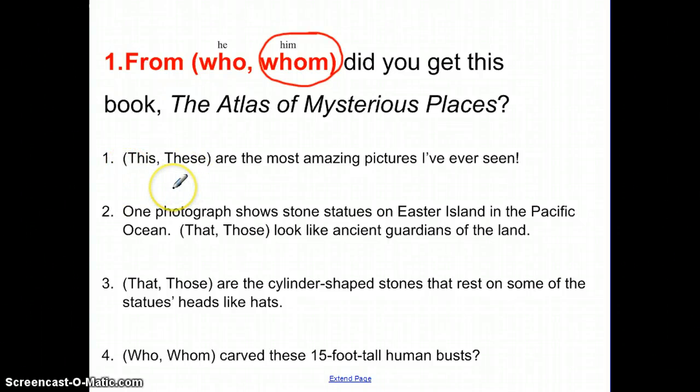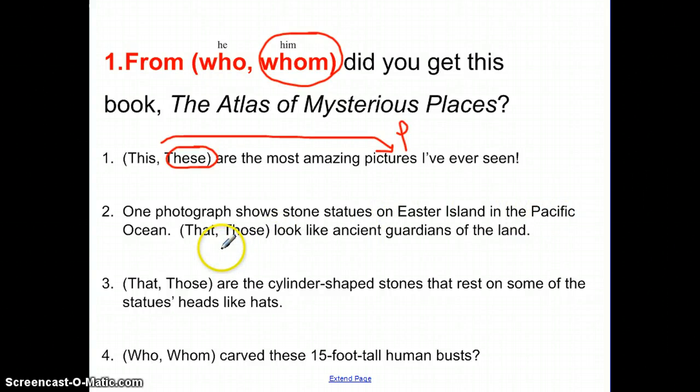For these demonstratives, we said we have to find the antecedent. What is this or these referring to? It's referring to the pictures. And if pictures is plural, then these has to be plural. Again, the antecedent. One photograph shows stone statues on Easter Island in the Pacific Ocean. That or those look like ancient guardians of the land. It's referring to statues. Statues is plural, so I want those, because those refers to a plural noun.